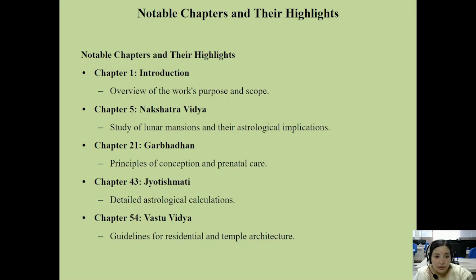So, the notable chapters and their highlights: Chapter 1, introduction, includes an overview of the work, its purpose and scope. Chapter 5, Nakshatra Vidya, is the study of lunar mansions and their astrological implications. Chapter 21, Garbhadhan, covers principles of conception and prenatal care. And chapter 43, Jyotishmati, covers astrological calculations.